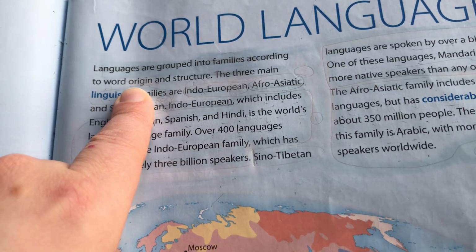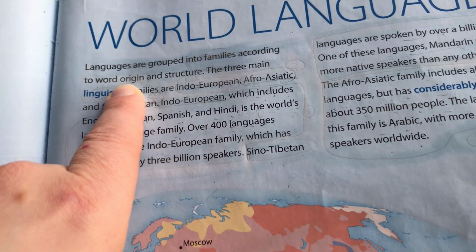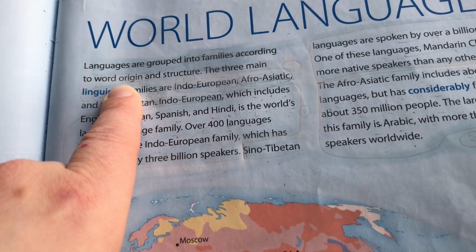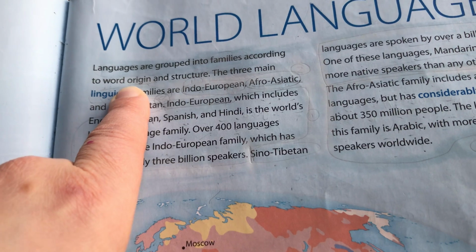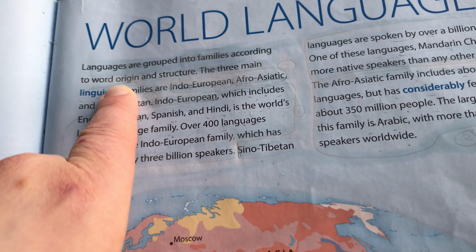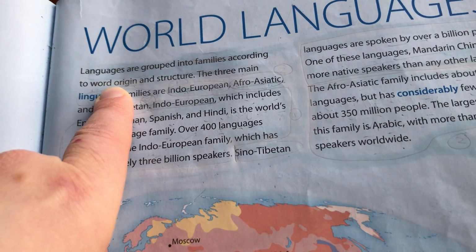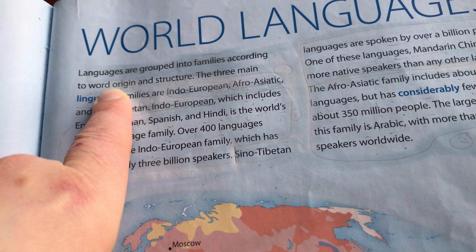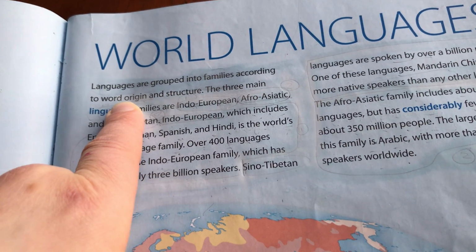According to word origin. Now origin I know means where something comes from. So word origin. I know in English our words come from all sorts of different languages and they all get mixed together, which is why it's so difficult to pronounce and to spell. I know that other languages like Romance languages, Spanish and Portuguese and Italian, get most of their words from Latin. That would be the word origin.